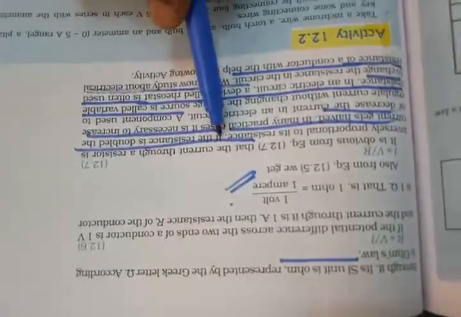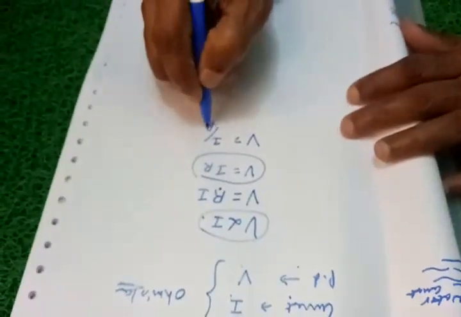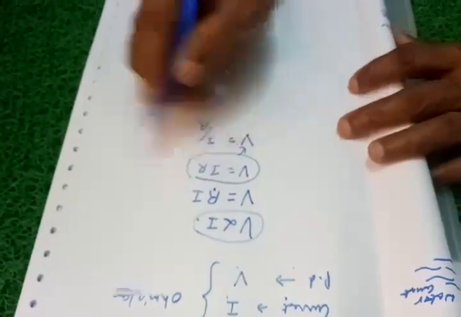Now the other way: the current through the resistor is inversely proportional to its resistance. Inversely proportional to its resistance means, see here, if you go for this, we can change and write this equation as I is equal to V by R.